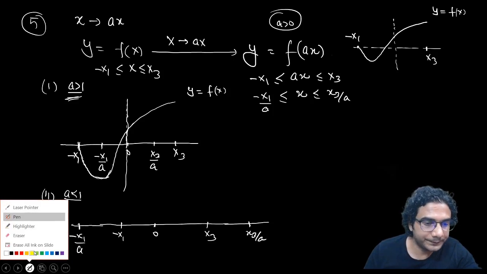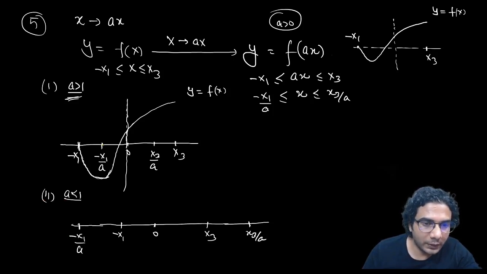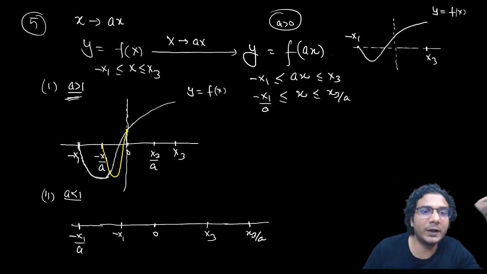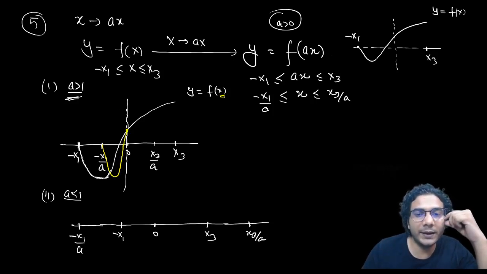Let me plot. So when this graph will contract, the range will not change, the range will remain the same. And it will pass through this point. This point on the y-axis will remain same. f(0) will remain same, whether you put x is equal to 0 in this or x is equal to 0 in this. They both will give you the same value.